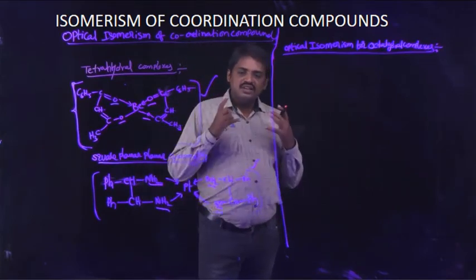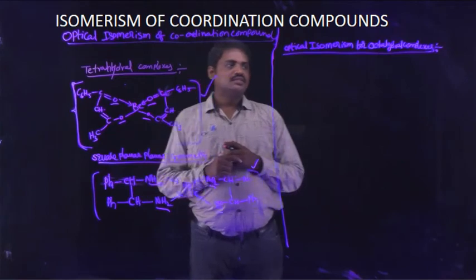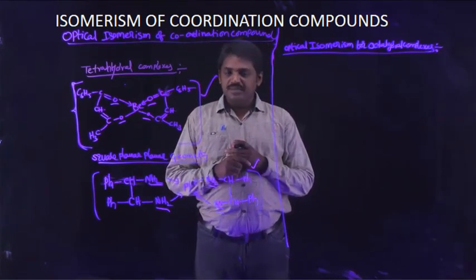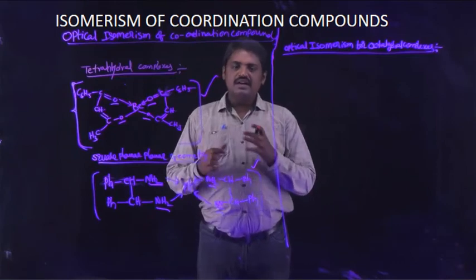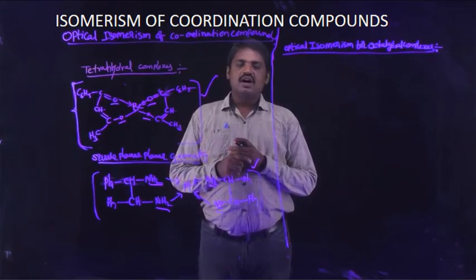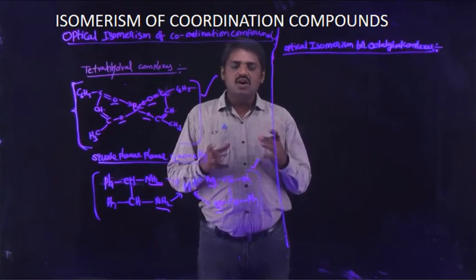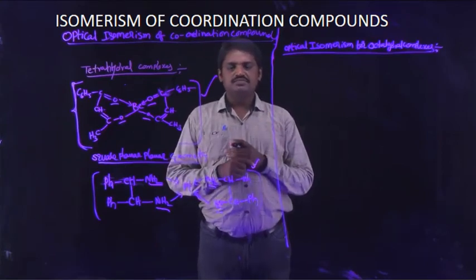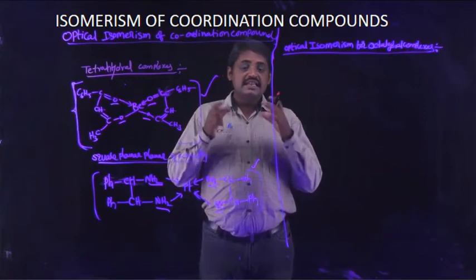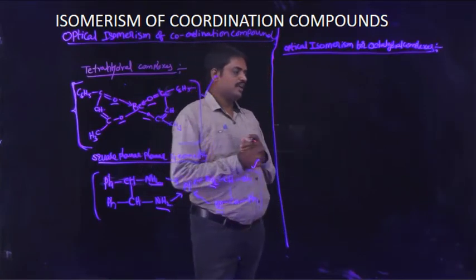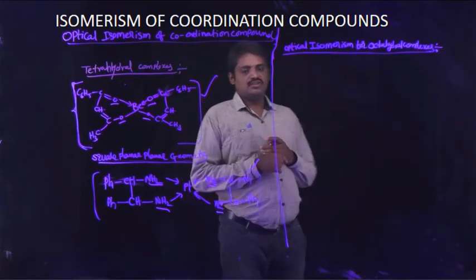Students, what is the meaning of octahedral complexes? An octahedral complex means the given coordination compound contains 6 ligands.